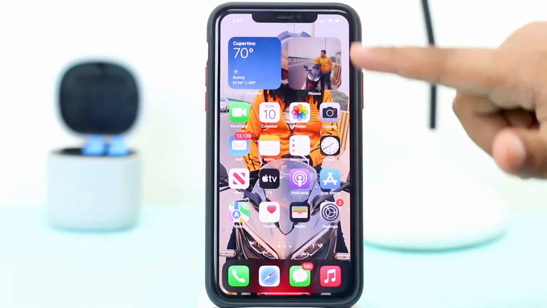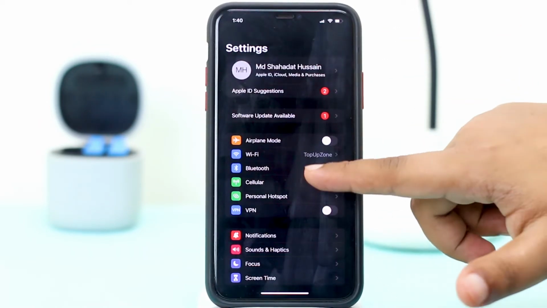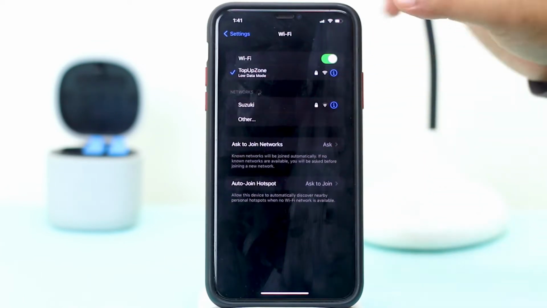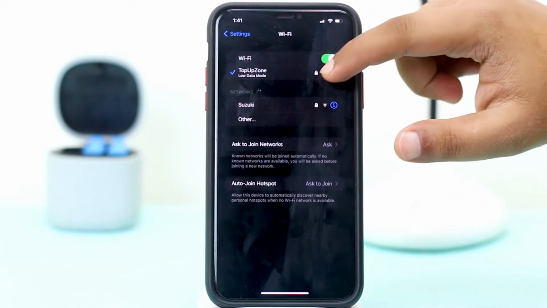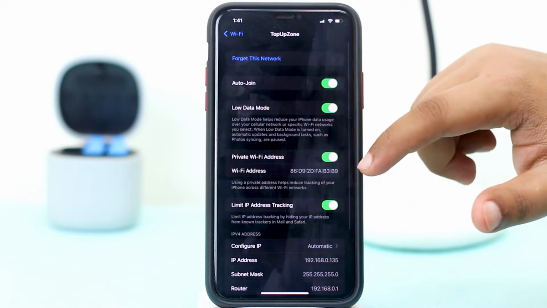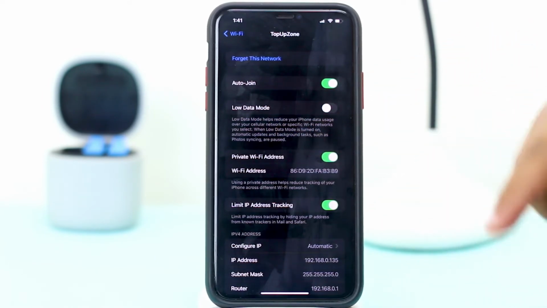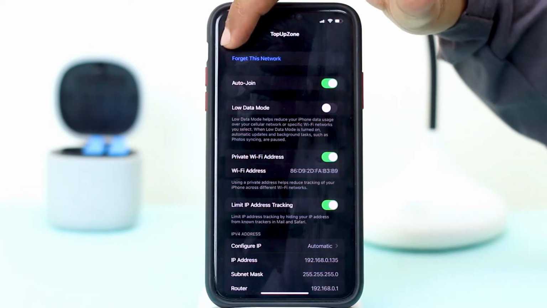Then you have to go to Settings, then Wi-Fi. Here you can see the i button, tap on it and make sure your Low Data Mode is always turned off, and then go back.